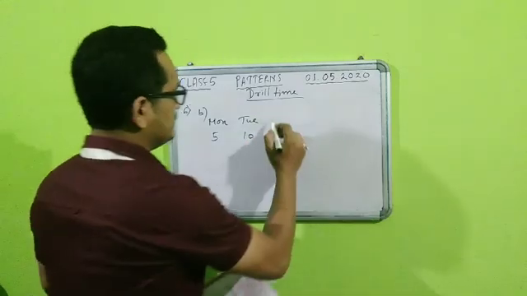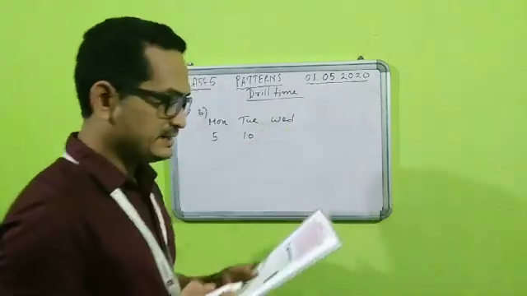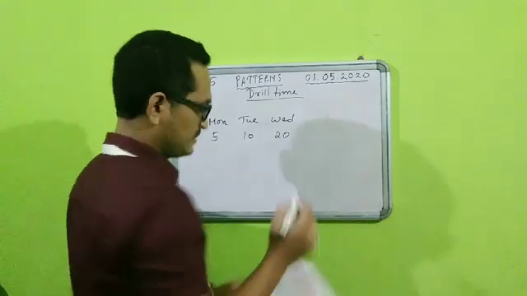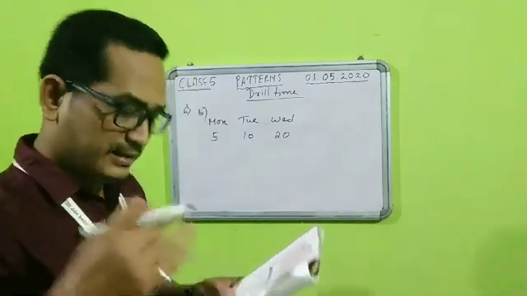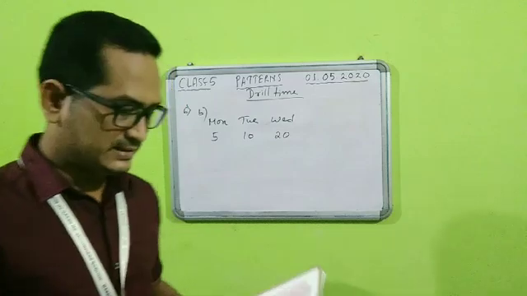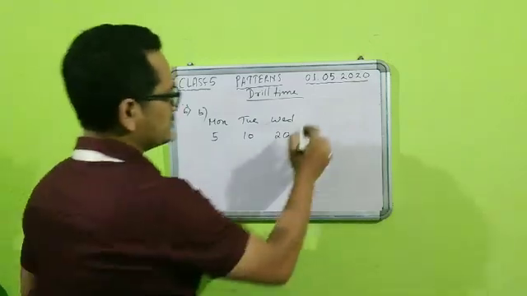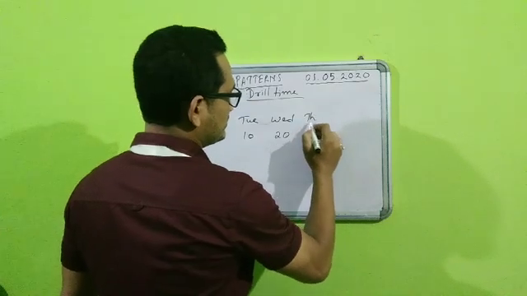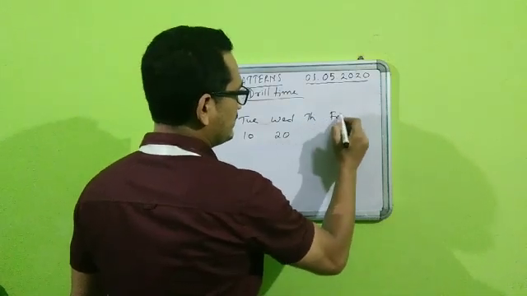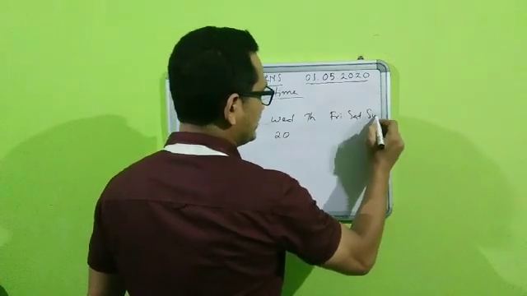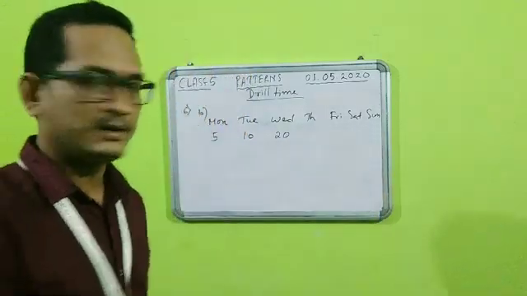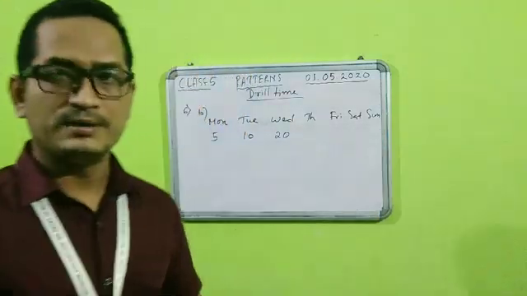Then on Wednesday it was 20. Then it is continuously going on like this. Now, how many flowers would bloom on the jasmine creeper on Sunday? So Thursday will come, then Friday, then Saturday, and finally Sunday will come. So we need to find out how many flowers will be there on Sunday.